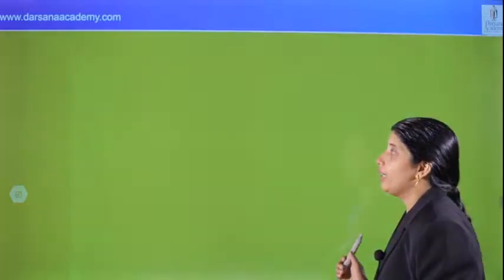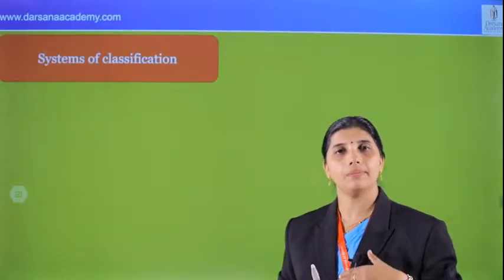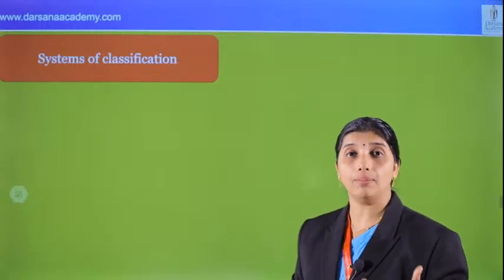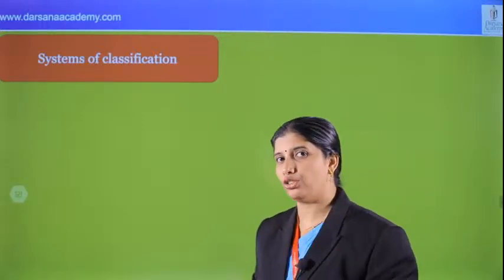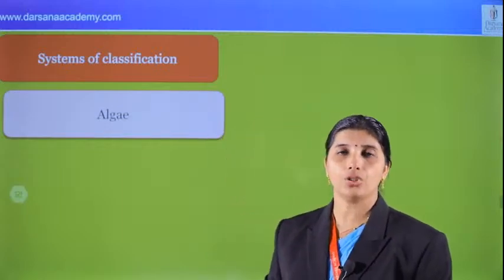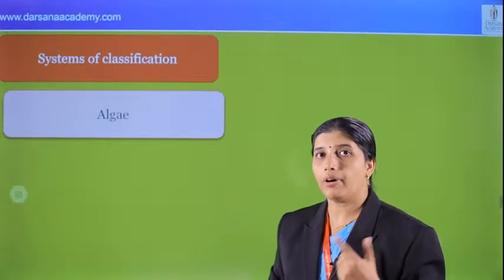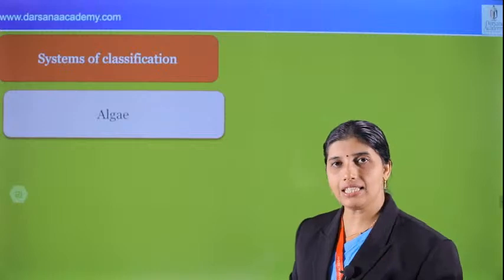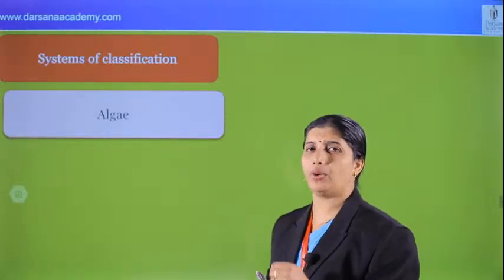And what are the different concepts in this chapter? We can see system of classification: natural system, artificial system, and phylogenetic, numerical taxonomy, cytotaxonomy, chemotaxonomy. Some words in the NCERT are important for the entrance in this area. Next, algae, divisions of kingdom plant. What about algae? Algae has a haplontic life cycle. Algae with diplontic life cycle is Fucus, and haplodiplontic life cycle is Polysiphonia, Ectocarpus, kelps. Important question for the entrance.